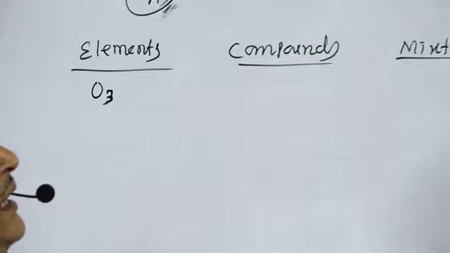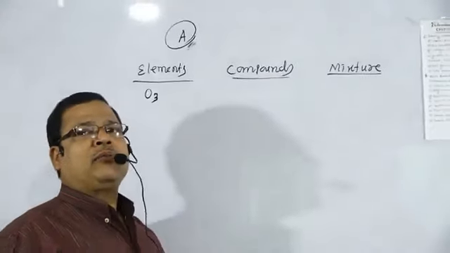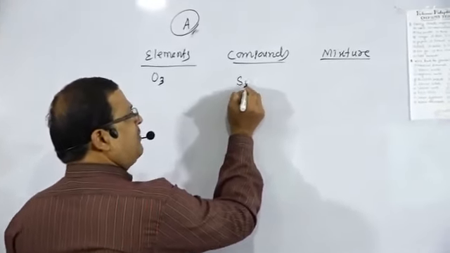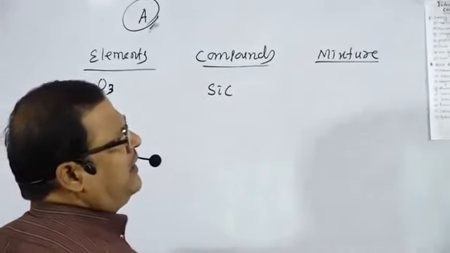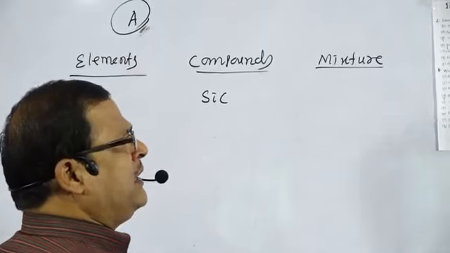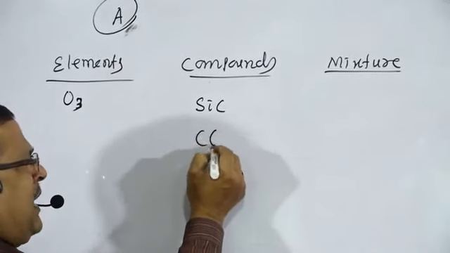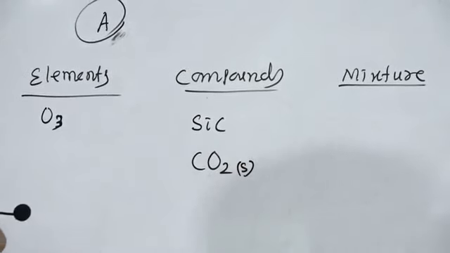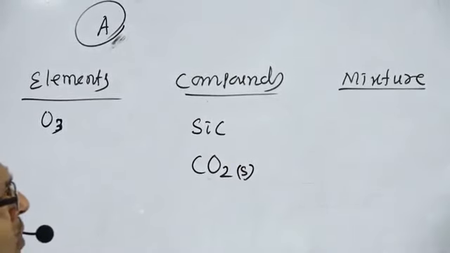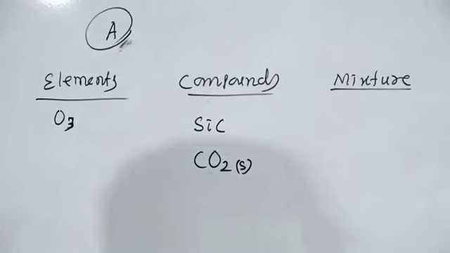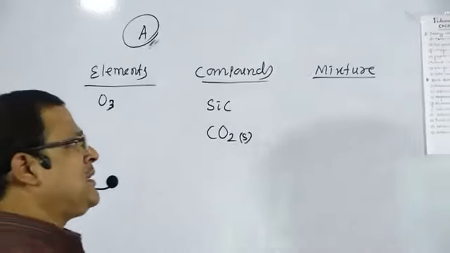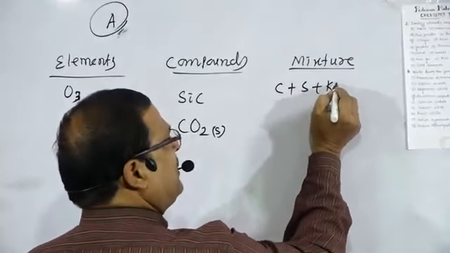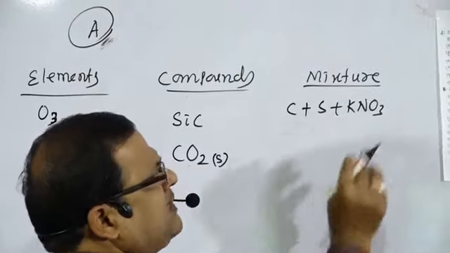Then next one, carborundum. Carborundum has the formula SiC, silicon carbide, that is a compound. Next one, dry ice, that is solid carbon dioxide, that is a compound. Next one, gunpowder, that is a mixture of carbon, sulfur and potassium nitrate, that is a mixture.